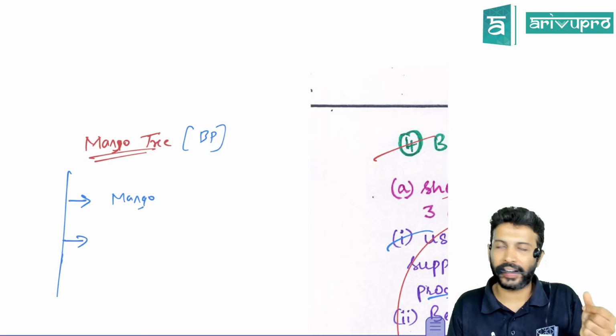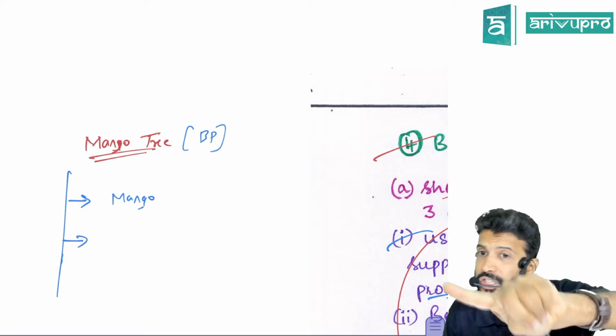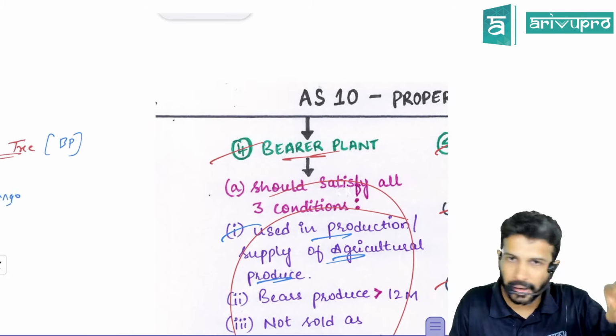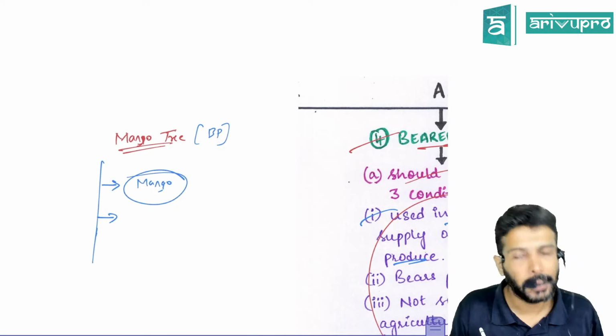Okay. So one, we got the first criteria. If you want to call it a bearer plant, that bearer plant should be used in the production or supply of what? Agricultural produce. Meaning from that bearer plant, you should get some agri produce, which in this case, you are getting mango.